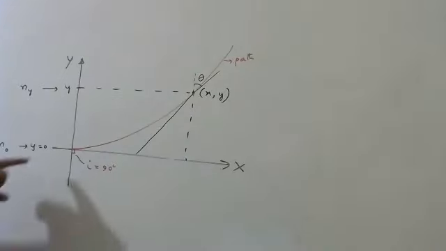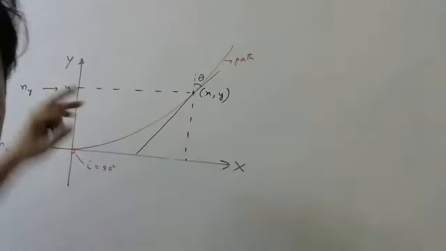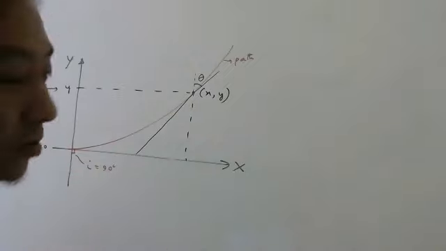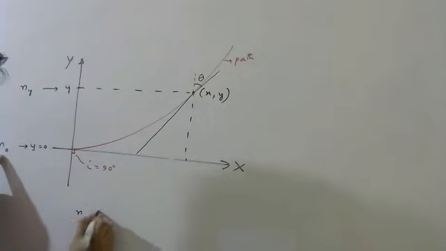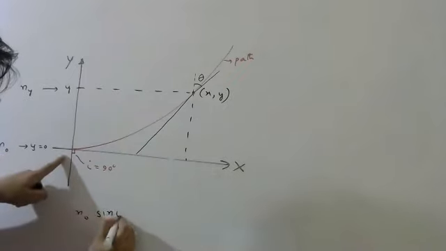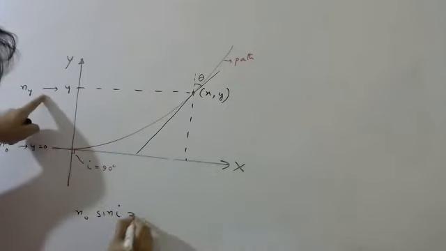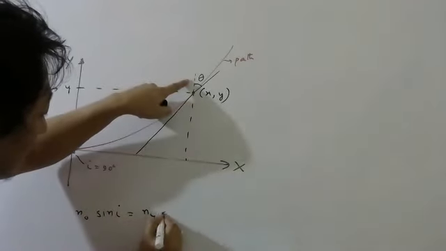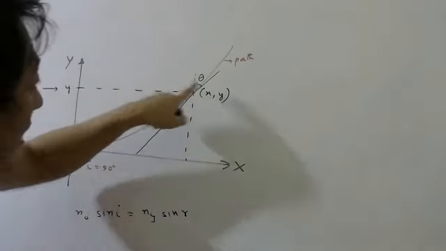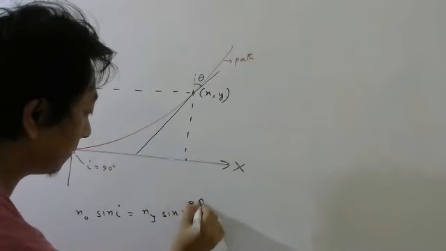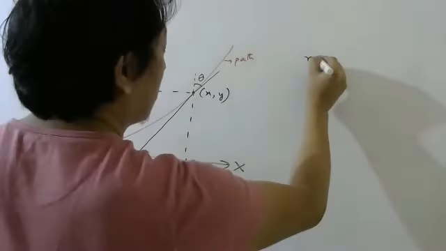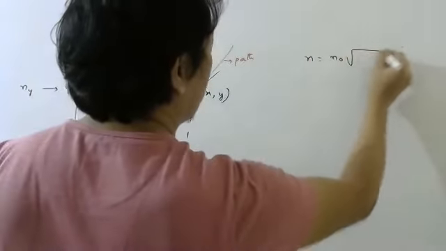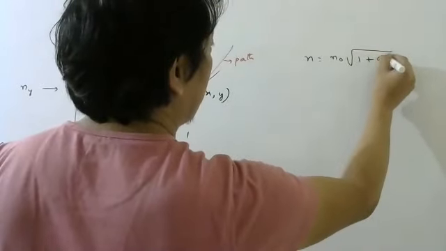Now, from here to here, you can use Snell's law that I have explained in regular class also. The middle part can be neglected. So n naught sine i here must be equal to n_y sine r here, and r here is theta. n naught is the refractive index; the formula was n naught root over 1 plus ay.